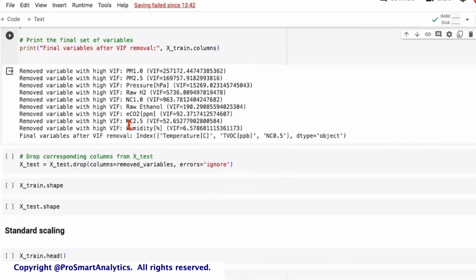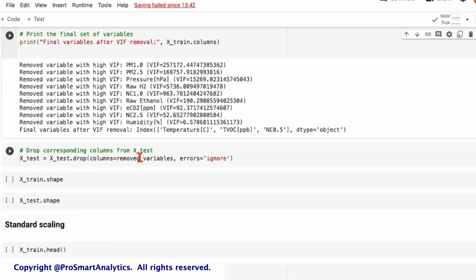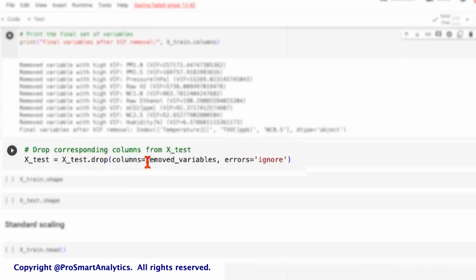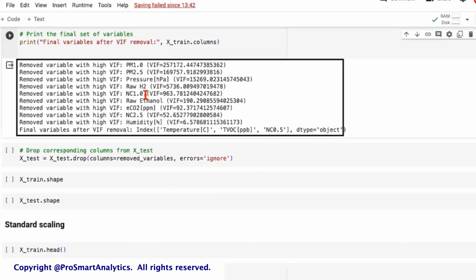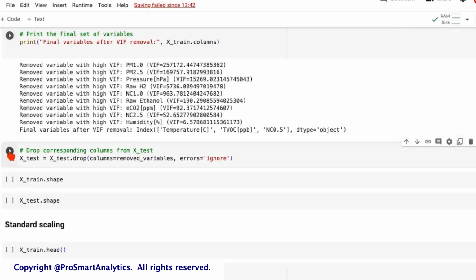Now, for the test data, we are going to drop these variables straight away. We don't have to check the VIF there separately because test data is equivalent to future data. We may not want to do a lot of analysis there, but we will carry forward whatever we learn on our training data to the test data. So we are just dropping those variables directly in the test data. That's the reason we created a list there called removed variables, which kept on appending all the variables that we were going to drop. And now we just run it.